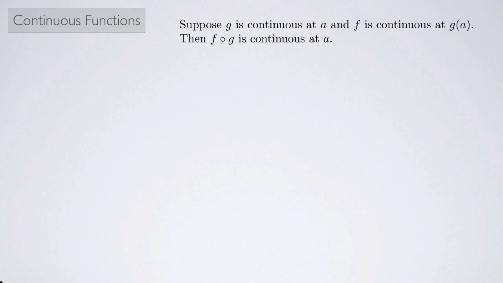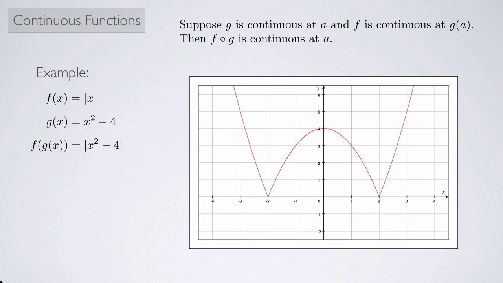So here's what we just showed, and let's look at an example. How about if f of x is the absolute value of x, g of x is x squared minus 4, and then f of g of x would be the absolute value of x squared minus 4. Now, according to what we just saw, if we're looking at continuity, we know that g is a polynomial function, so it's continuous everywhere. And we also happen to know that absolute value is continuous everywhere also. So we would expect that f of g of x here should also be continuous everywhere. And in fact, if we look at a graph of the absolute value of x squared minus 4, we do indeed see that it is continuous everywhere.